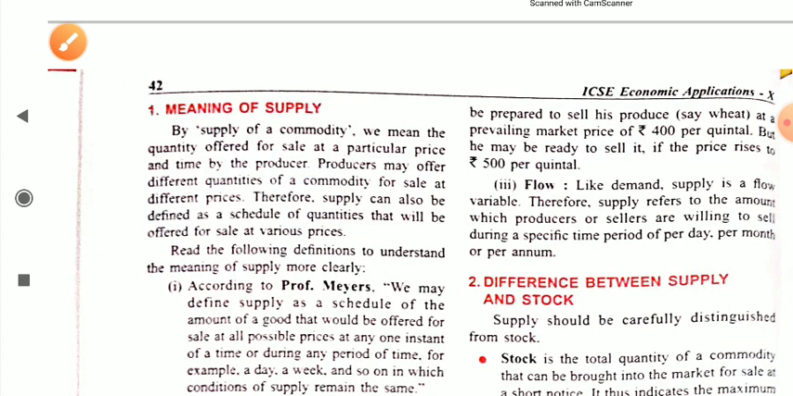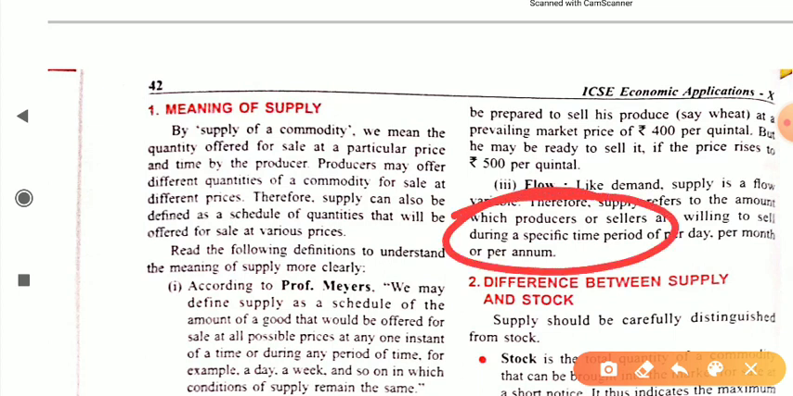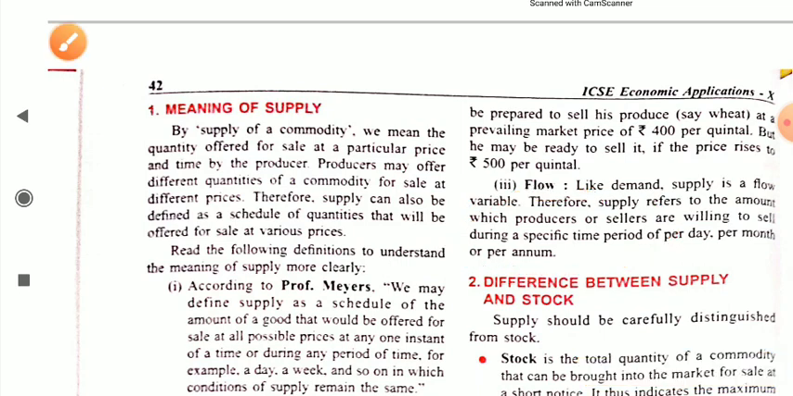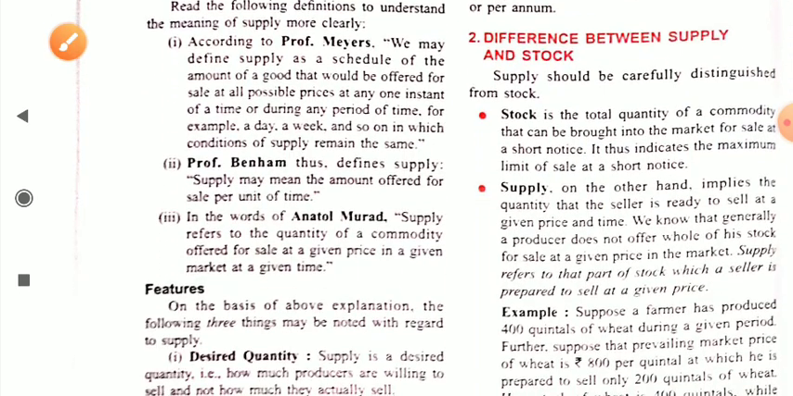Like demand, supply is a flow variable. Therefore, supply refers to the amount which producers or sellers are willing to sell during a specific time period. As I told you, the word specific is important: a specific time period, like per day, per month and per annum. Okay student, now our next point is the difference between supply and stock.